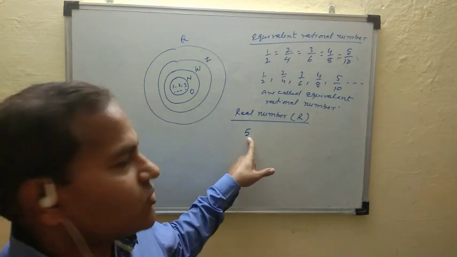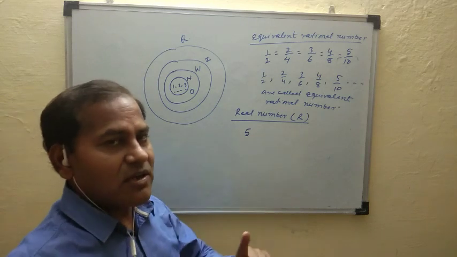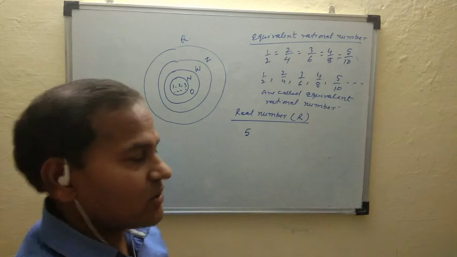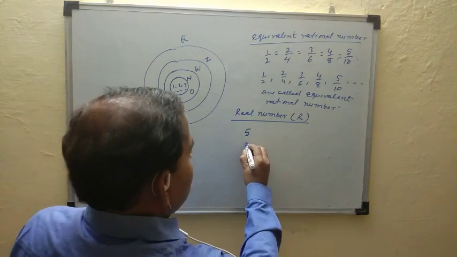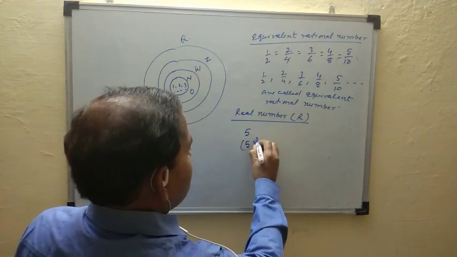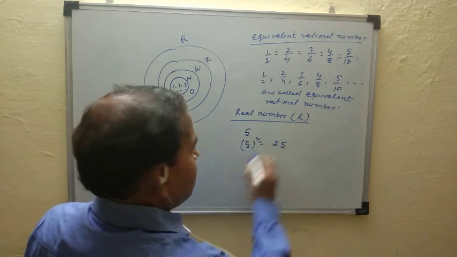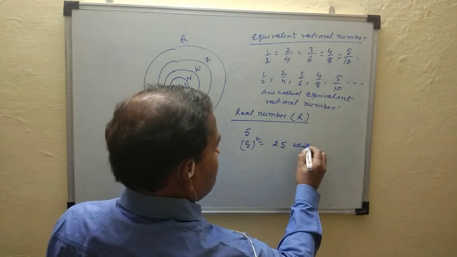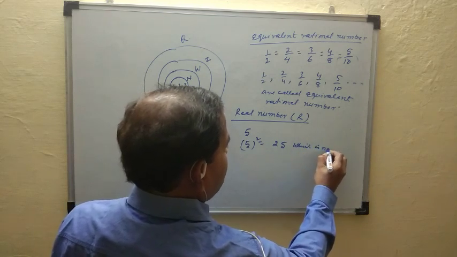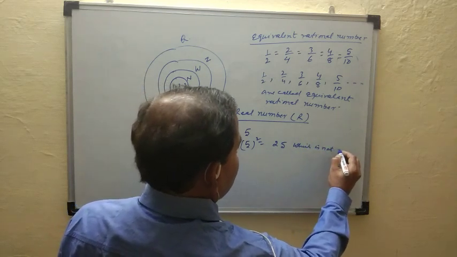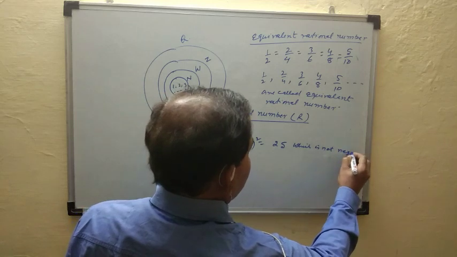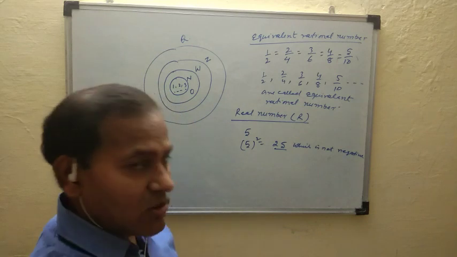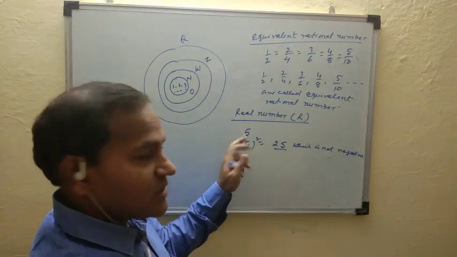So taking the natural number 5, check whether the square of this number is negative or not. The square of 5 is equal to 25, which is positive, which is not negative. That is, it is a positive number, not negative. So 5 is a real number.